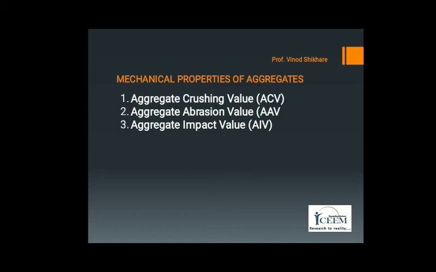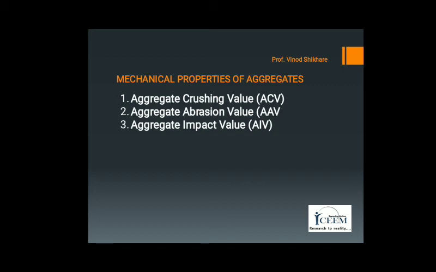Then the aggregate abrasion value is calculated as the original weight of the sample minus final weight divided by original weight of the sample into 100. The limiting value of abrasion value for concrete aggregate is 16%.